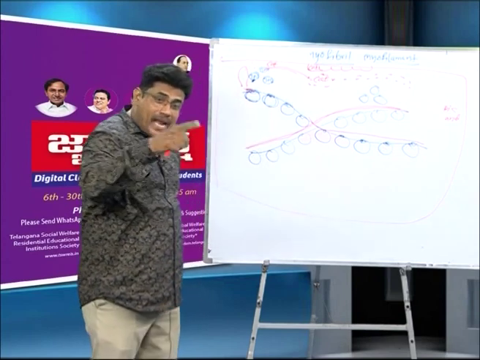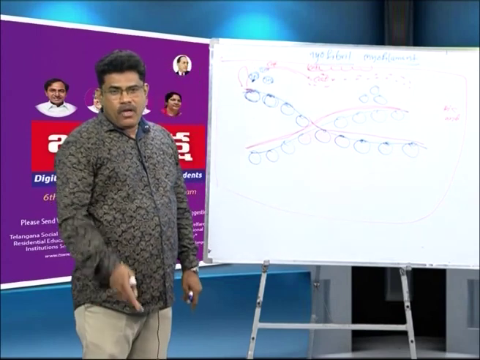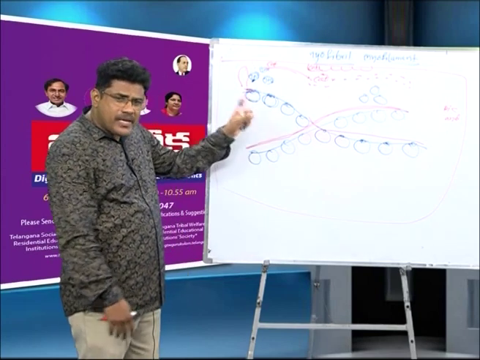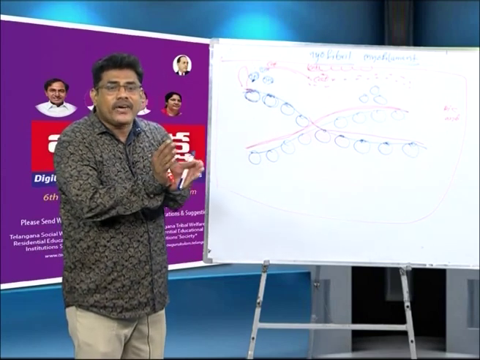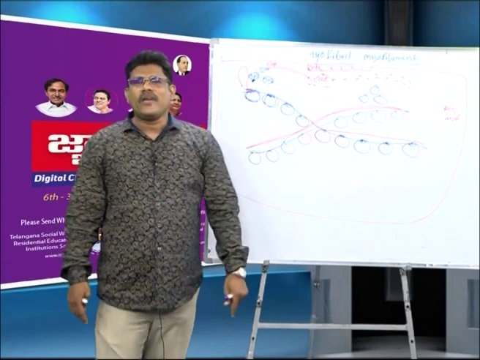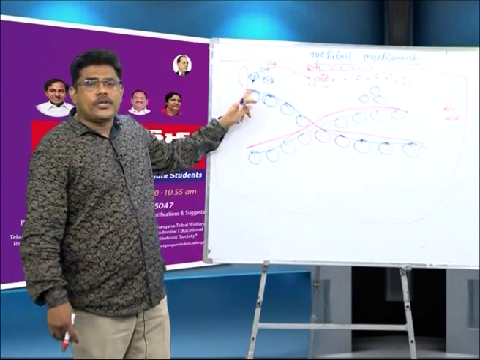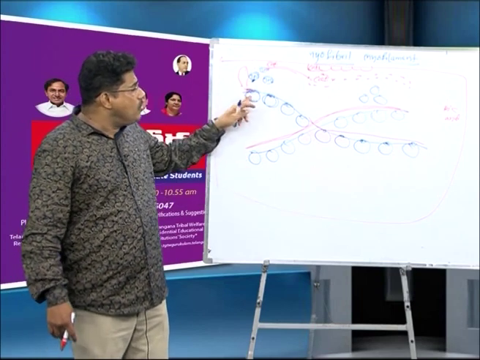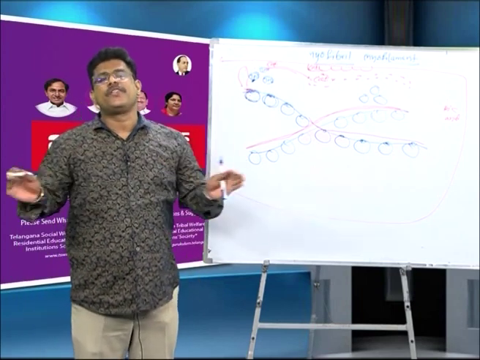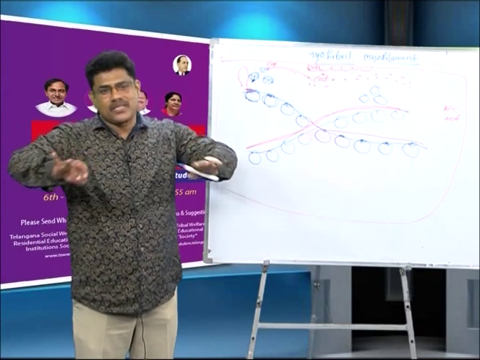Then the actin protein active site is exposed. When the actin protein active site is exposed, the myosin head configuration changes. When the myosin head configuration changes, immediately the myosin head binds to what? Actin. Myosin to actin, cross bridges are formed. Yes, this is a muscle contraction.